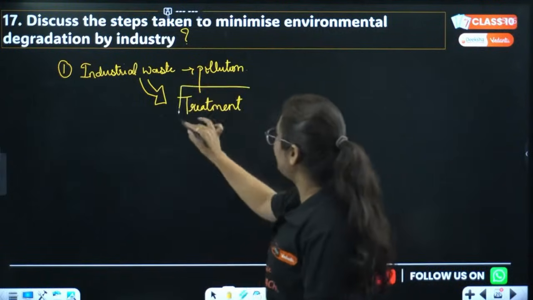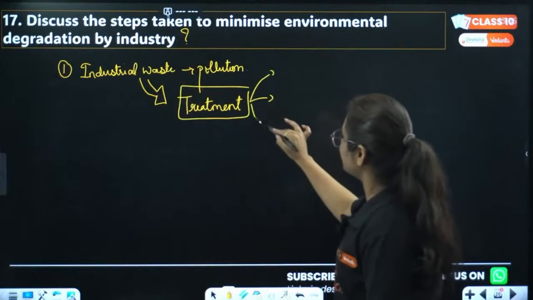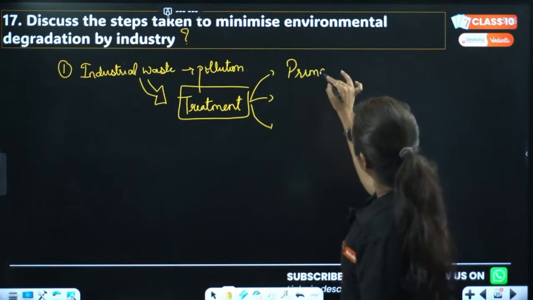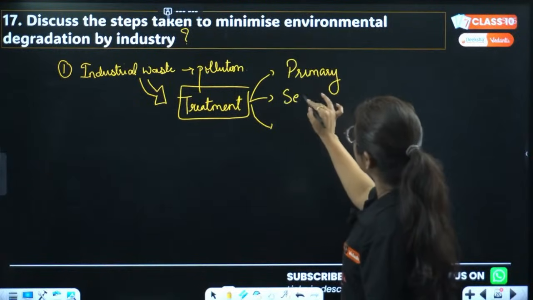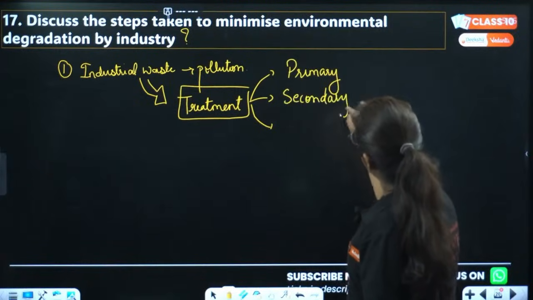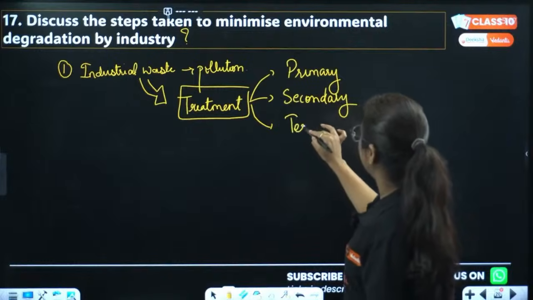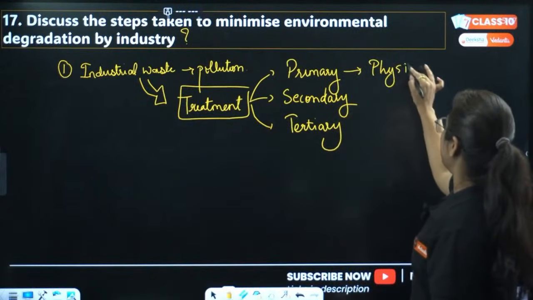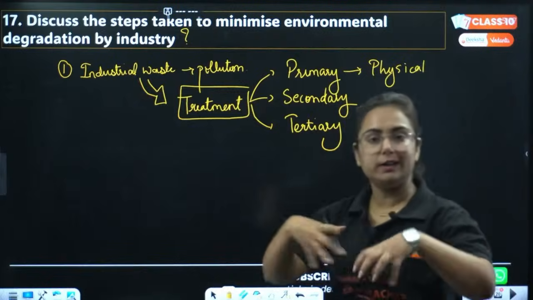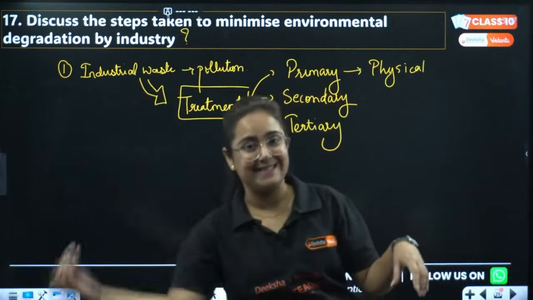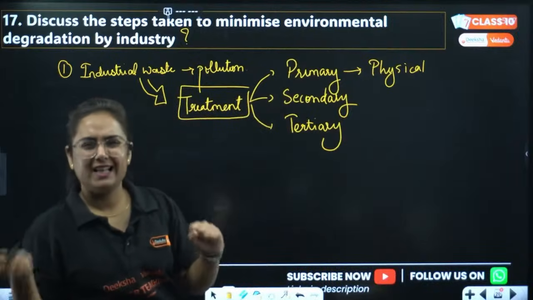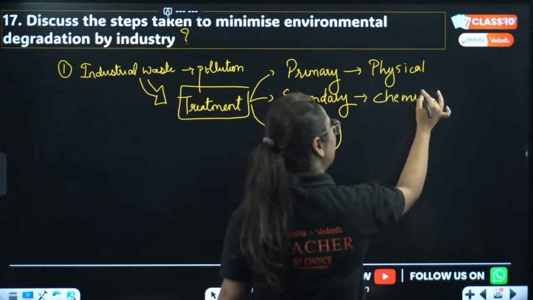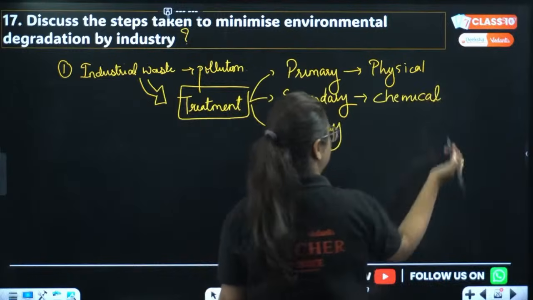So there should be a proper treatment which involves 3 processes. First is primary treatment, then second is secondary treatment, and the third one is tertiary treatment. In the primary treatment, there will be physical treatment, like we can remove whatever solid items were there, which can be removed easily without any chemical process, like solid waste basically. Then the secondary step involves the use of chemicals, that means chemical process.